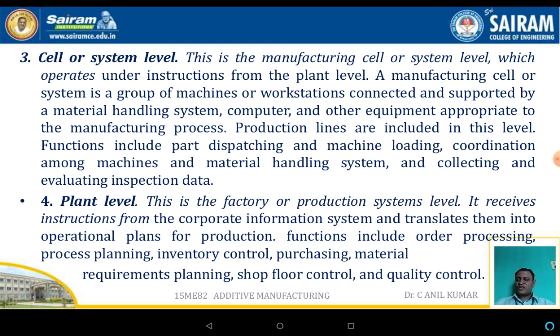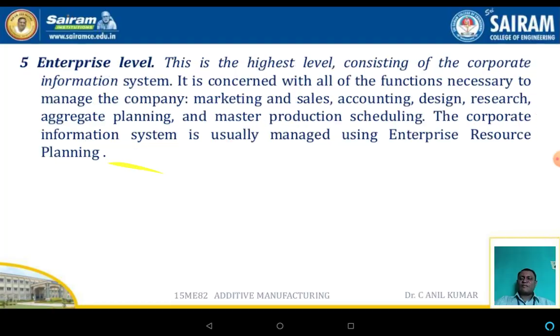The plant level, this is the factory level or the production system level. It receives the instructions from the corporate information system and translates them into an operation plan for the production. Functions include order processing, process planning, inventory control, purchasing, material requirement planning, shop floor control, etc.